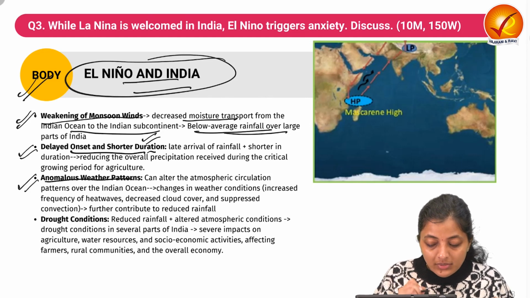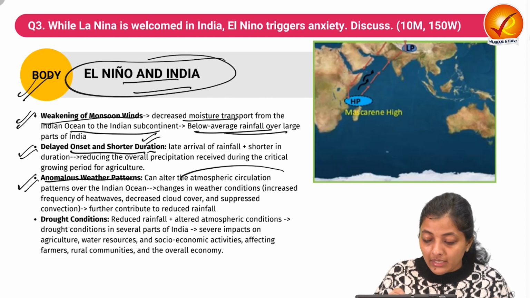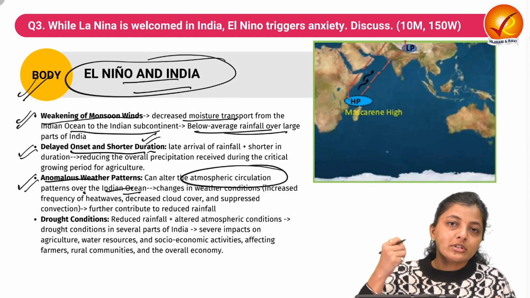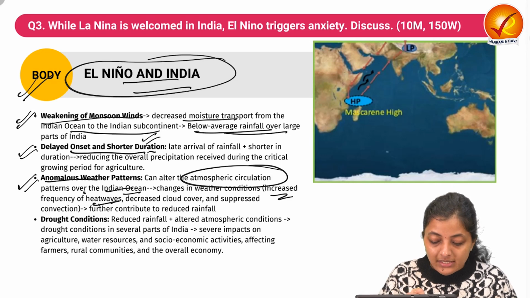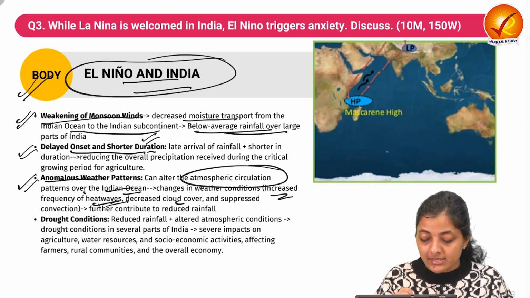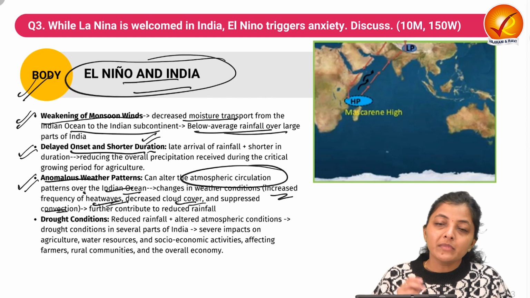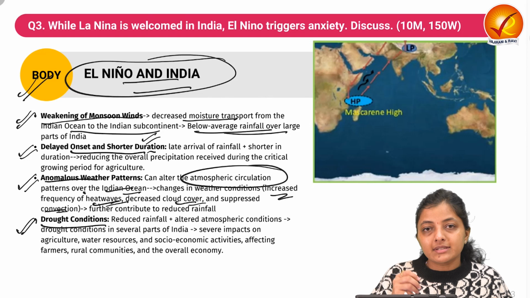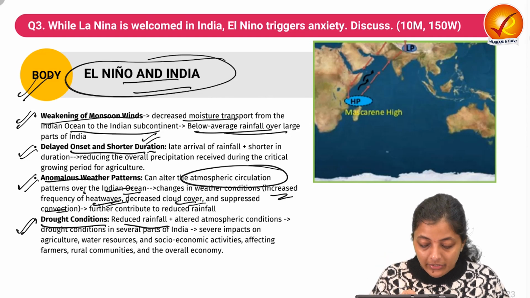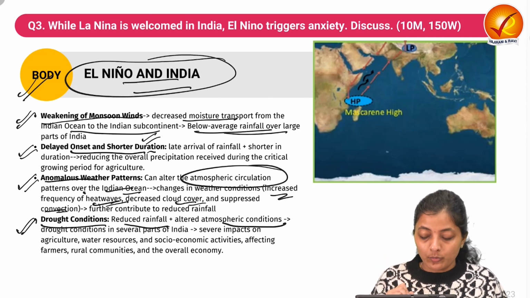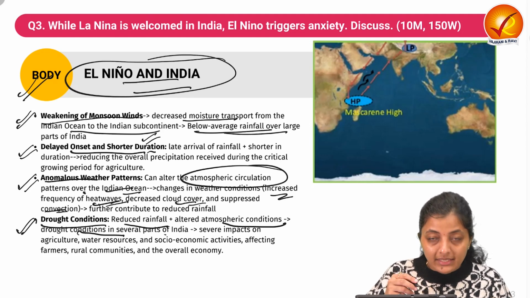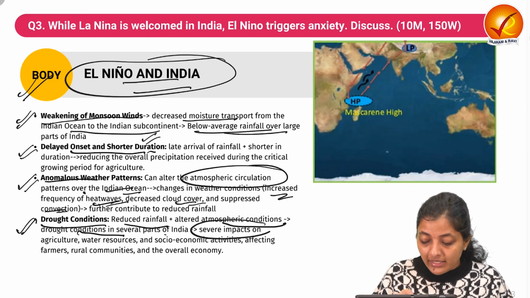The next is anomalous weather pattern. It can alter the atmospheric circulation pattern over the Indian Ocean as well. So it results in changes in the weather pattern, increased frequency of heat waves, decreased cloud cover and suppressed convection, which further contribute to the reduced rainfall. Next, it results in drought-like conditions: reduced rainfall and altered atmospheric conditions cause droughts in several parts of India.